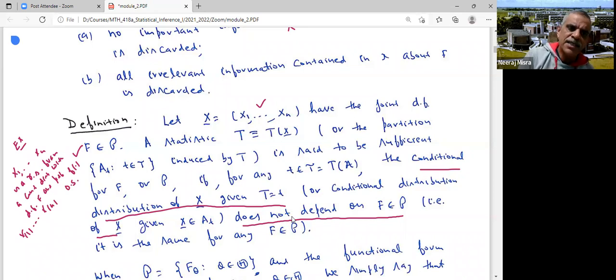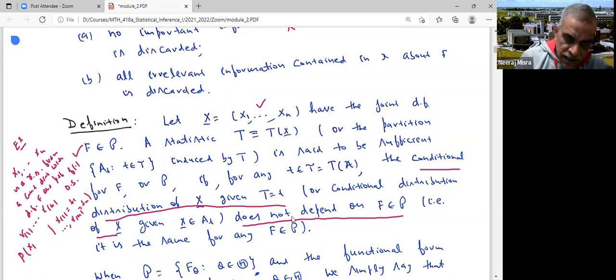Now, in this case, I'll show that these order statistics are sufficient. So let us look at the probability that, suppose the order statistics are given, X(1) is equal to, let us say, t1, and X(n) is tn. That is given to you.